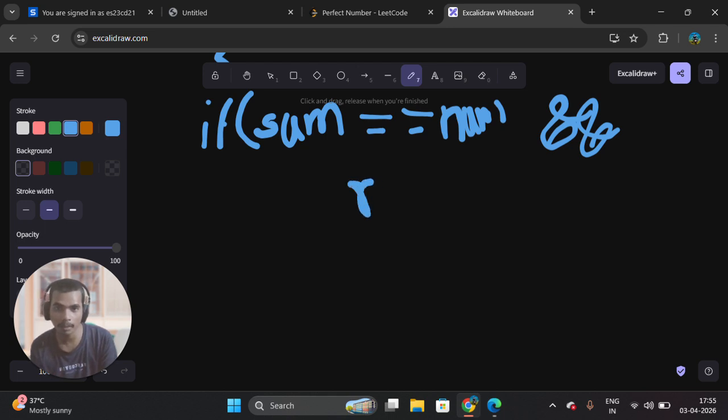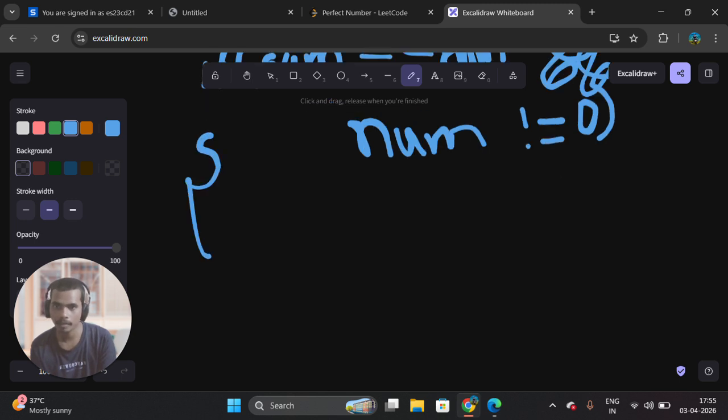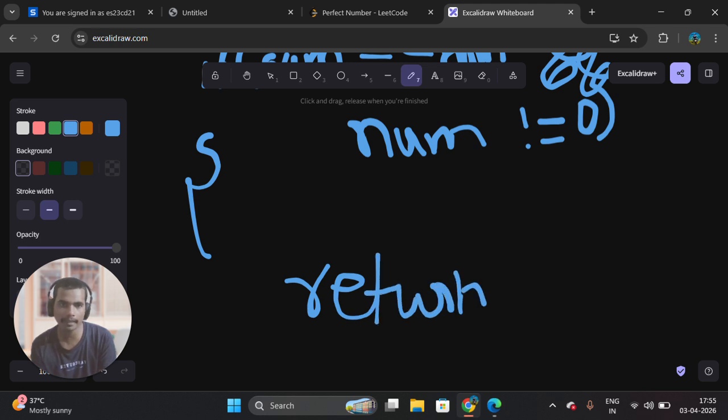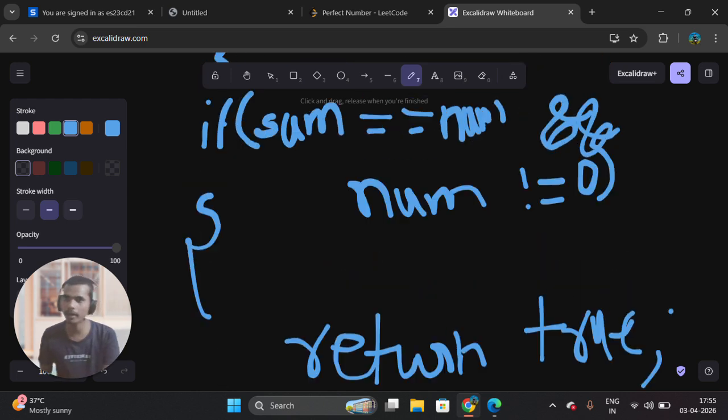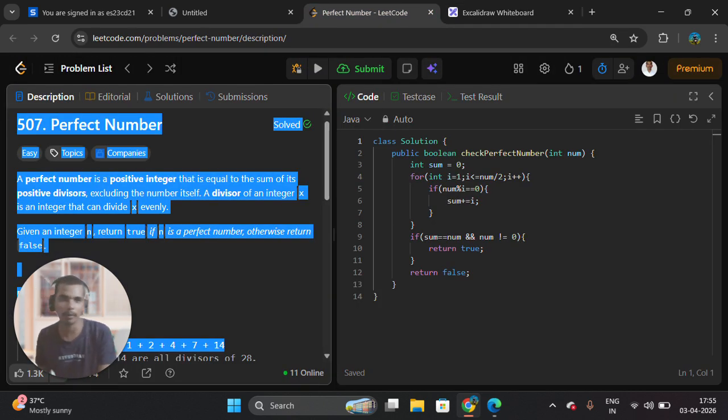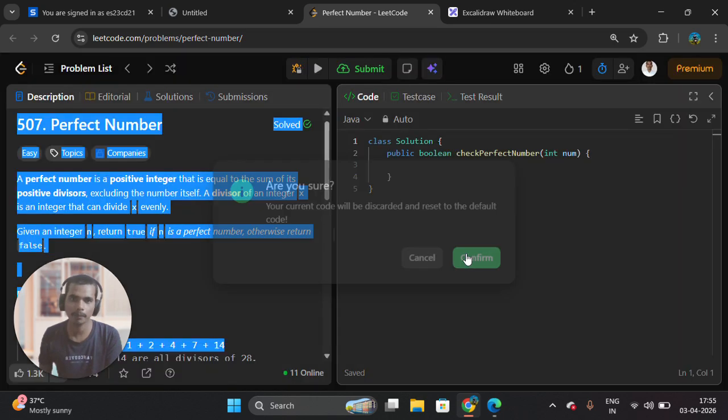So num value not equal to 0, then only the number is a perfect number. Then here only we return true. Understood? Okay. Problem solved. Now we need to go and solve our problem in the code.